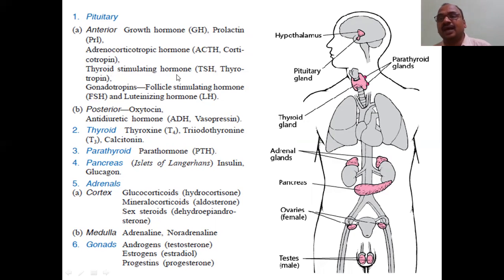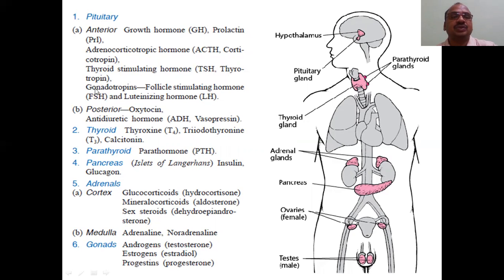Thyroid Stimulating Hormone. Don't get confused with the thyroid gland. This hormone is different. This is a hormone secreted by the anterior pituitary, which acts on the thyroid gland. That's why it is named thyroid stimulating hormone, because it stimulates the thyroid gland. This is also called thyrotropin.